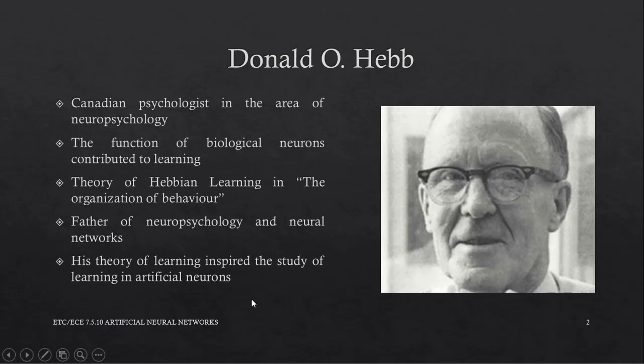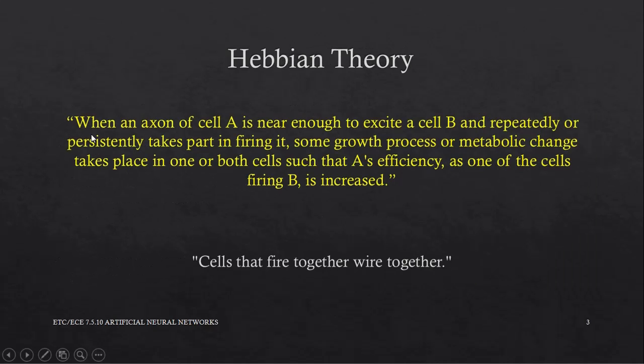He stated his theory like this. When an axon of a cell A is near enough to excite a cell B and repeatedly or persistently takes part in firing it, some growth process or metabolic change takes place in one or both cells such that A's efficiency as one of the cells firing B is increased.